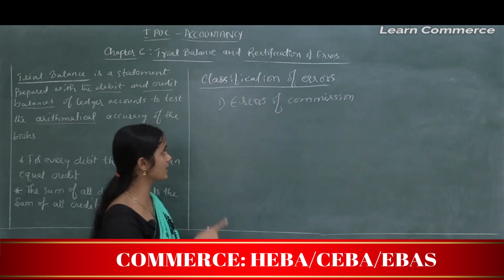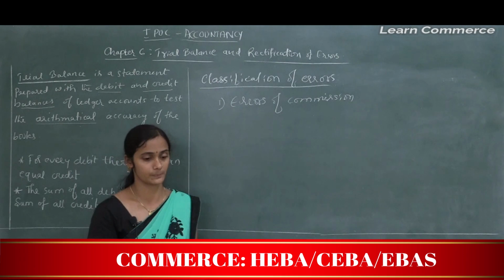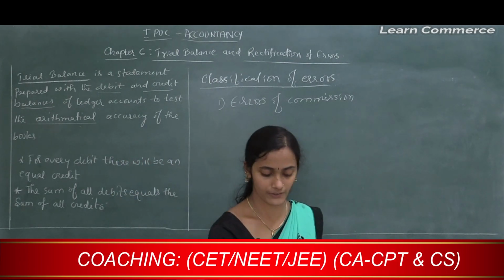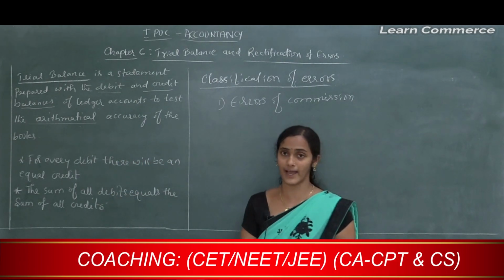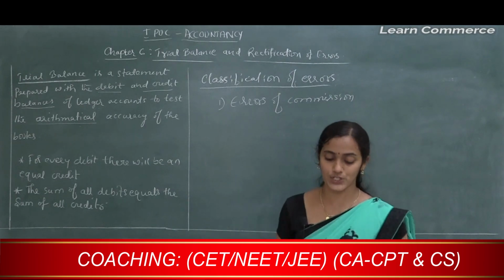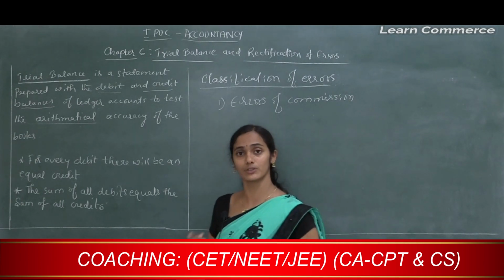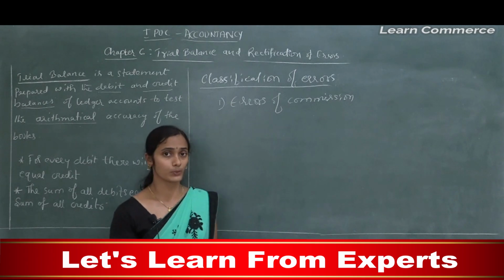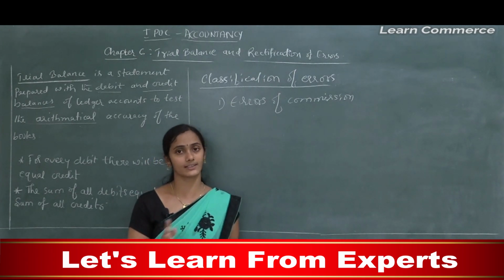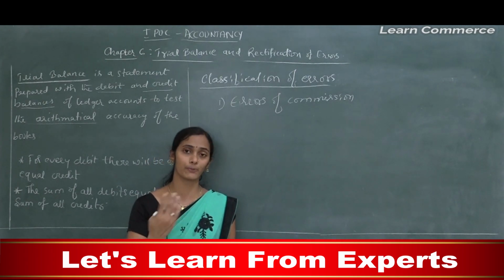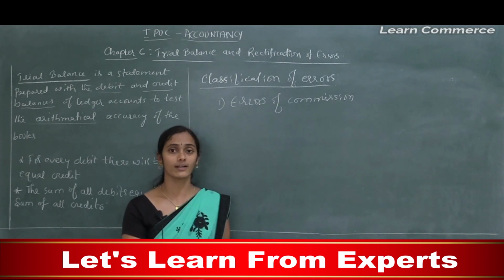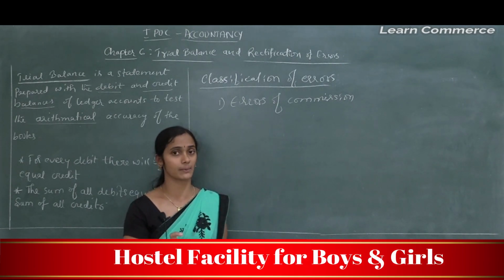that is considered as what? Errors of commission. So wrong posting of a transaction, wrong totaling or wrong balancing. Here Raj Traders paid rupees 25,000 to Ram Traders. In the journal entry it was recorded correctly, but while posting that entry to the concerned individual account he made a mistake.